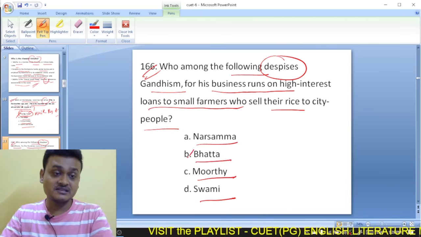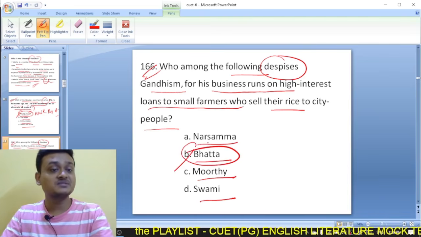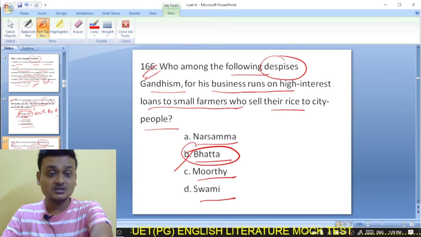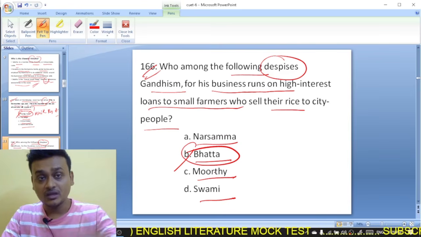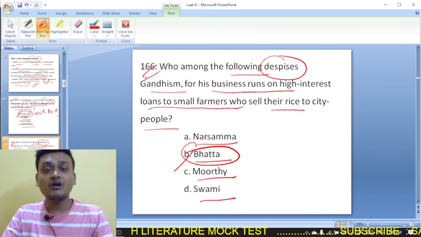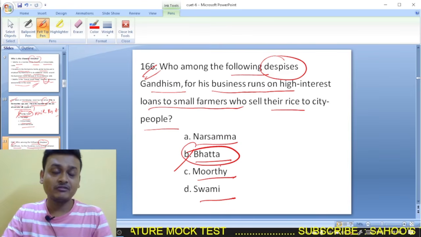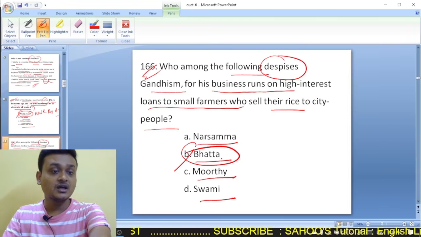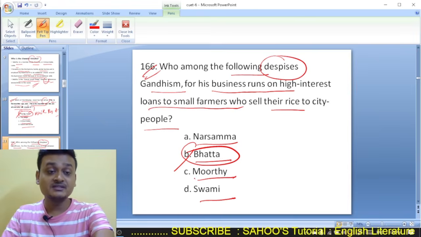So here Bhatta is the right option. Bhatta is the one who despises Gandhism in the novel Kanthapura, Raja Rao's Kanthapura. So Narsamma, Bhatta, Murthy, Swami are all characters from the novel Kanthapura, Raja Rao's magnum opus, where Bhatta is one of the important characters in that novel. And the main protagonist here is Murthy.